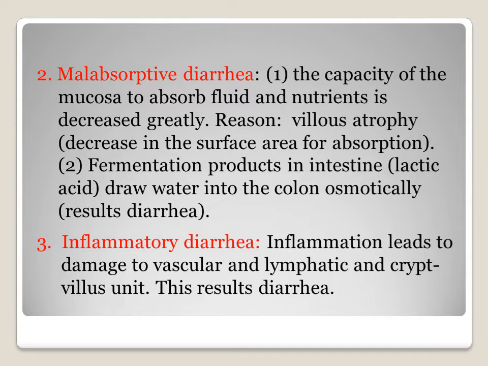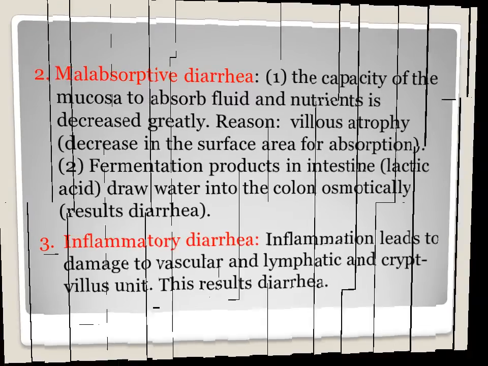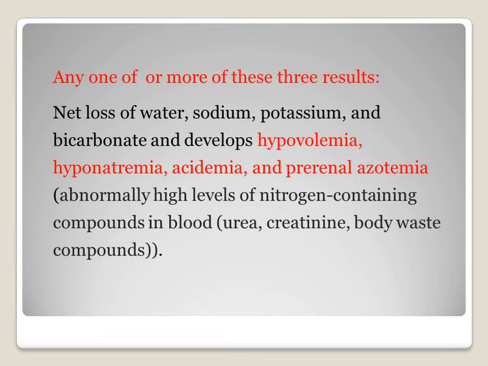So these three mechanisms are working in E. coli enteric colibacillosis. Any one mechanism or more of these three results in net loss of water in the form of diarrhea. The water comes out in the feces.